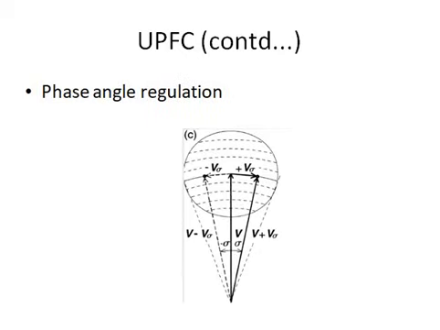The next mode of operation is phase angle regulation. By this phase angle regulation, we only need to regulate the phase angle. So for that, no magnitude is required. Therefore, the voltage we are injecting is V sigma here, and this is of a small magnitude. When we inject this V sigma into the transmission line, it gets added up with the sending end voltage, and a phase angle corrected effective voltage will be available. You can see here that V and V plus V sigma are of almost the same magnitude, but this one is phase angle corrected as we require. Okay.